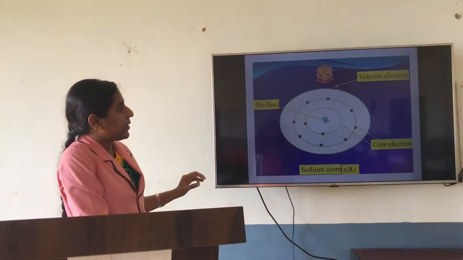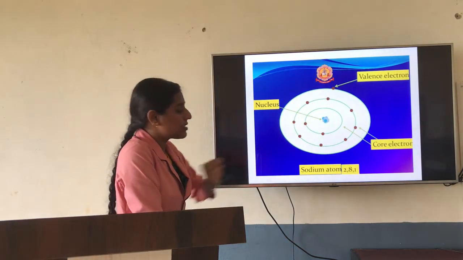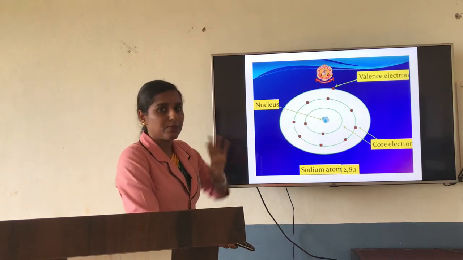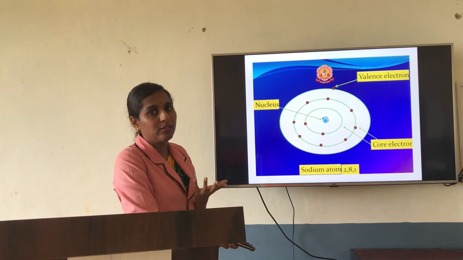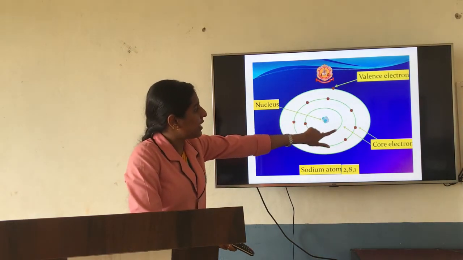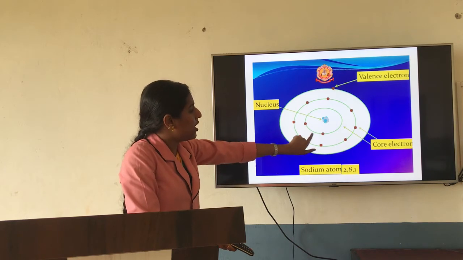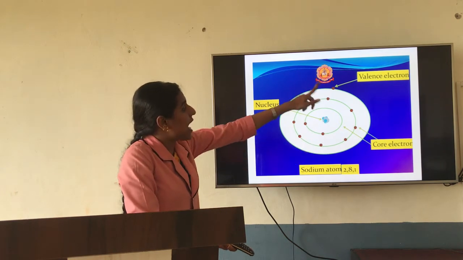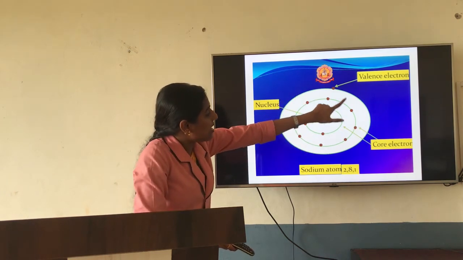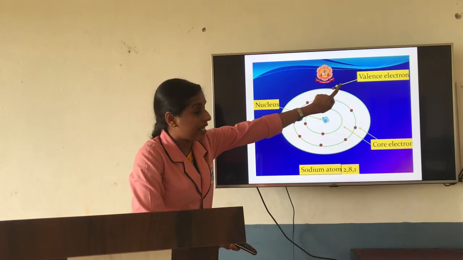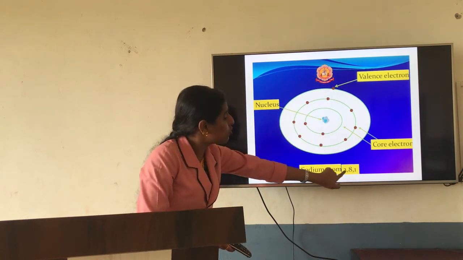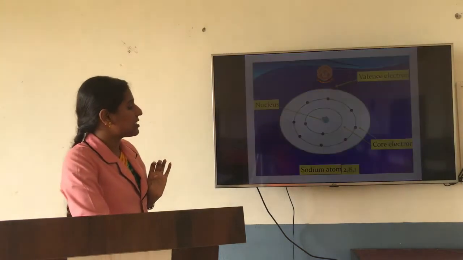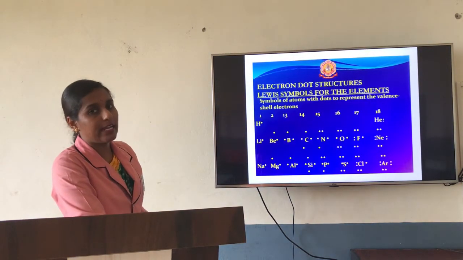If you go with the picture, here it explains. For example, this is a sodium atom. Inside, the nucleus is present, which is a combination of protons and neutrons. It has a first shell, second shell and third shell. The first shell has 2 electrons, the second shell has a total of 8 electrons, and the last one has 1 electron. The last shell electron is considered the valence electron, and the inner electrons, this 2, 8, we are going to call core electrons. So this is regarding core electrons as well as valence electrons.